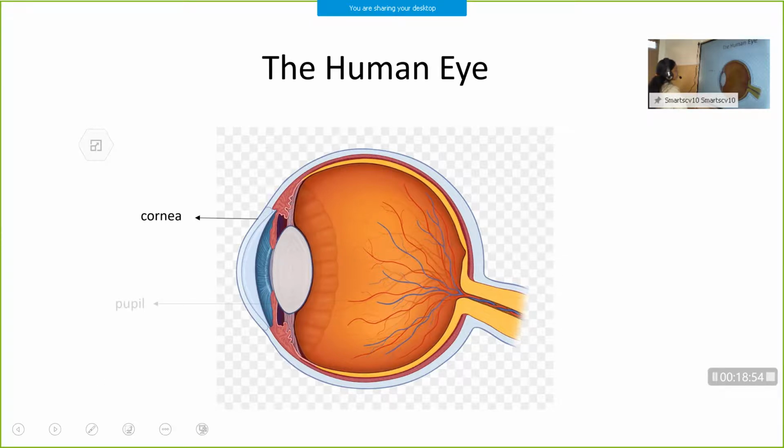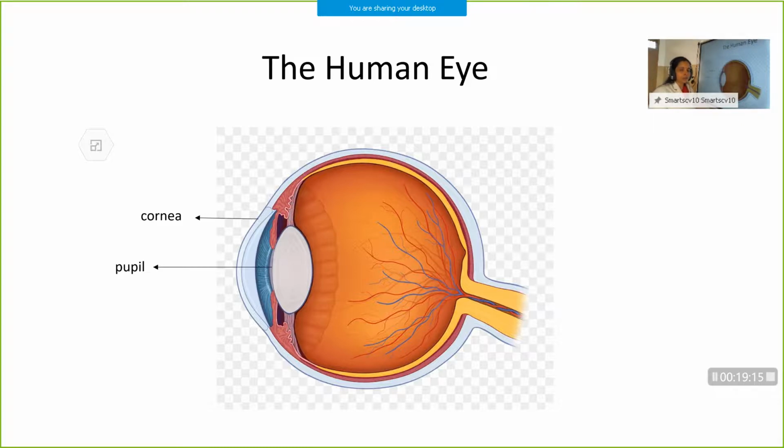Second part that we have learned is pupil. What is pupil? It is a hole at the center of the iris, through which light enters our eye and falls on the convex lens or eye lens. And what is the function of pupil?